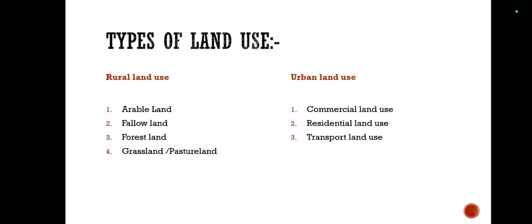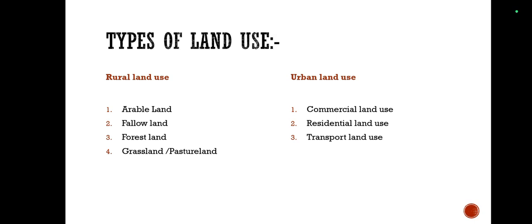Fourth one is grassland or pasture land. Now what is grassland or pasture land? These are types of land under the ownership of the village or gram panchayat or the government, and are used for grazing purposes. This land belongs to the entire village. Very little grassland is under individual ownership.